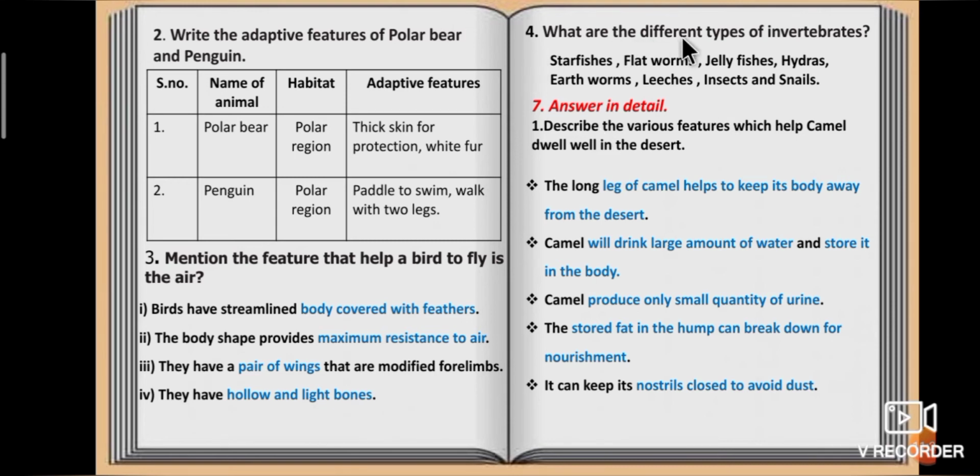Fourth question, what are the different types of invertebrates? Answer is starfishes, flatworms, jellyfishes, hydras, earthworms, leeches, insects and snails.